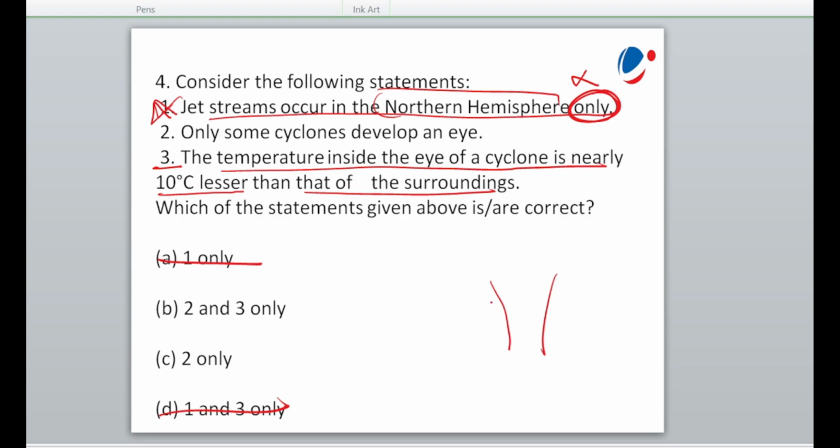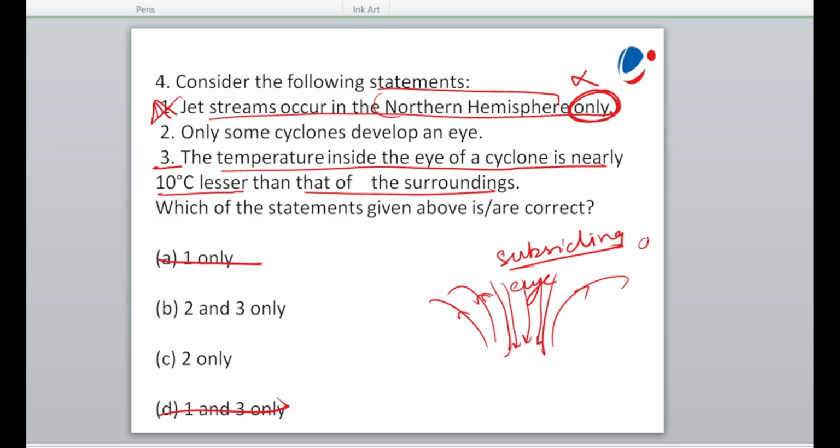If we draw the diagram of the cyclone, under this is the eye of a cyclone, and we see this rising of the air. In the eye, what we see is the calm region, where the air is subsiding. When air subsides, what happens? There will be adiabatic heating. So if there is adiabatic heating, the temperature here will be more than the surroundings. The temperature here is not less; it will be more in the eye of a cyclone than the surrounding temperature.